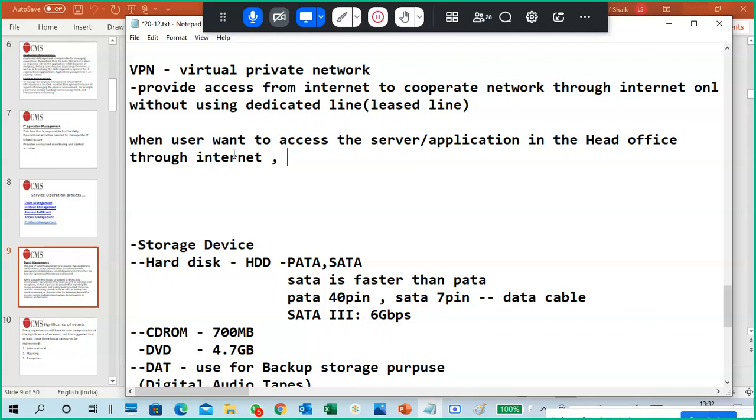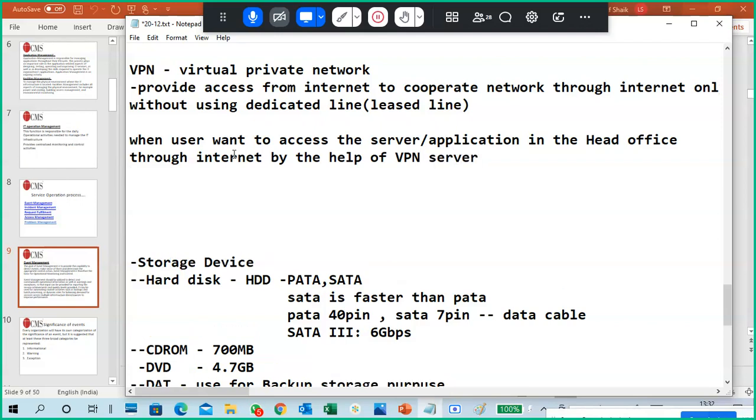He can access it with the help of a VPN server. Using the help of the VPN server, you can access it.